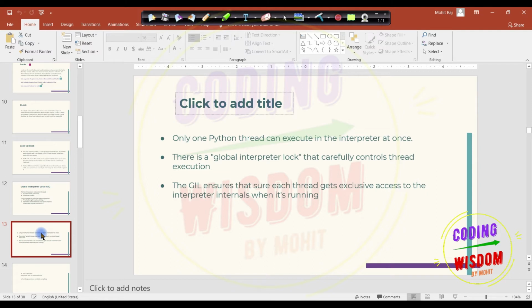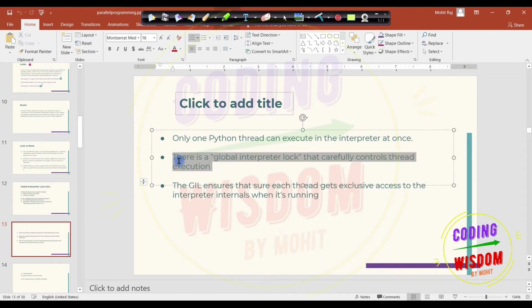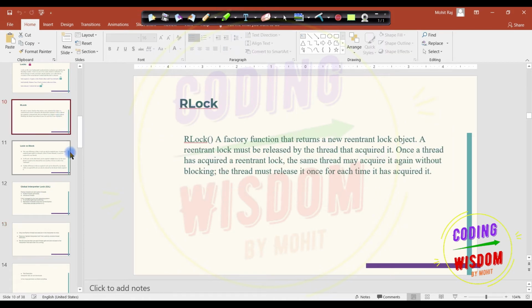Only one thread can execute in the interpreter. That means the interpreter can execute only one thread at one time. It's not like multiprocessing; it's like context switching from one task to another. There is a global interpreter lock that carefully controls thread execution. There is already a lock, and you don't need to specify a Lock or RLock kind of thing.